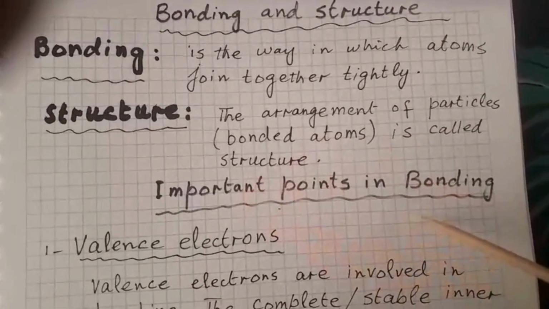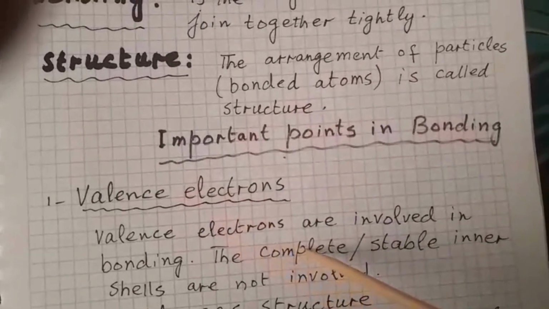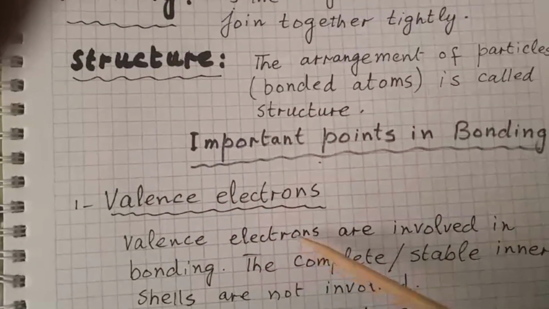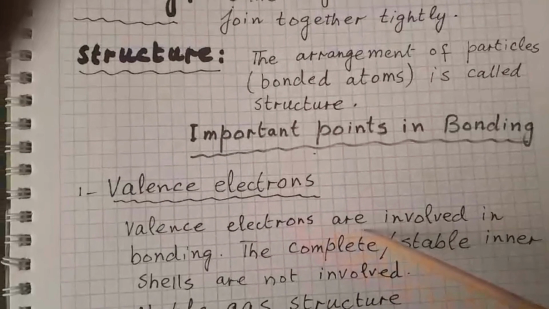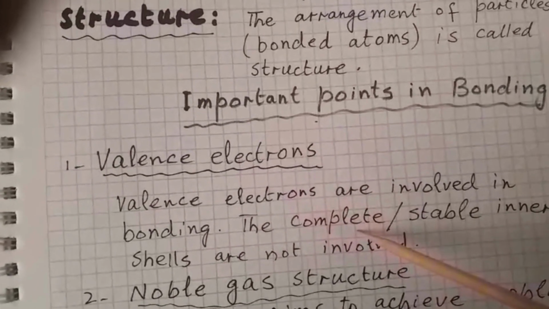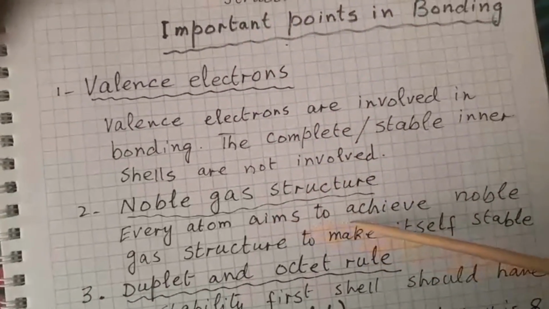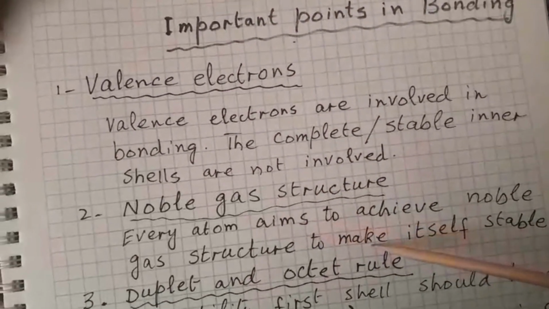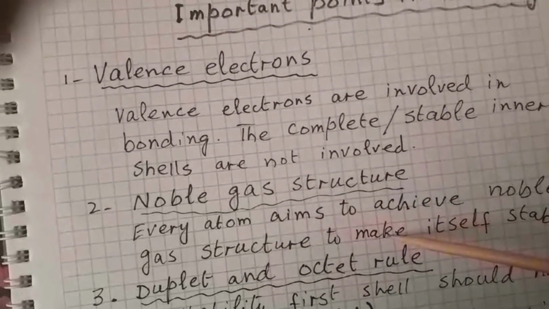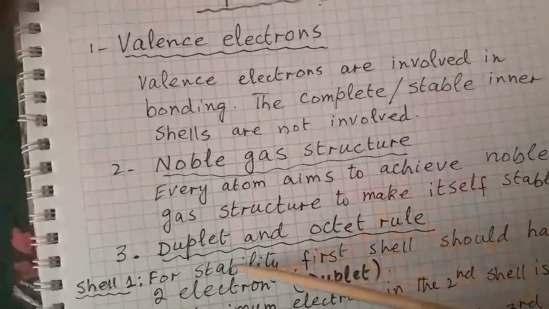Important points in bonding. Valence electrons are very important in bonding, because valence electrons are the electrons in the last shell. The inner stable shells are not involved in the bonding, and atoms tend to gain the noble gas structure, and we know that the noble gases have stable valence shells.